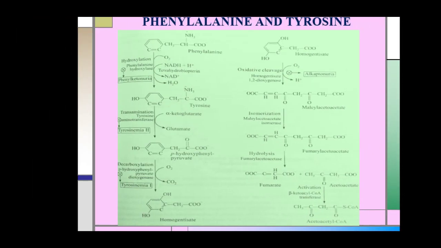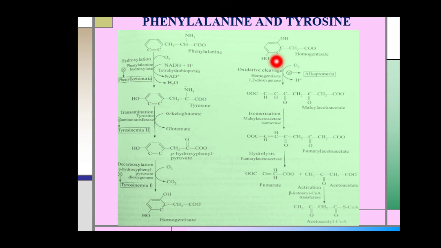In the next step, the phenyl ring of this homogentisate is oxidatively cleaved to form maleylacetoacetate, and this reaction is catalyzed by the enzyme homogentisate oxidase. It is also a dioxygenase enzyme.